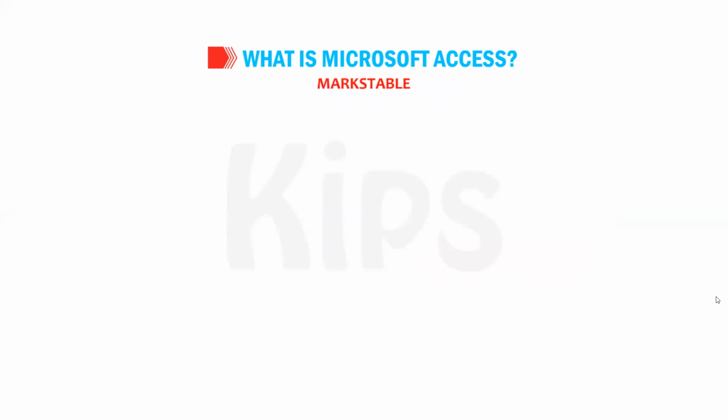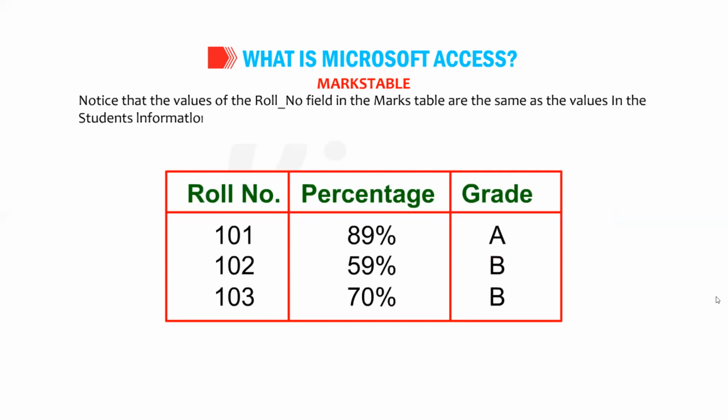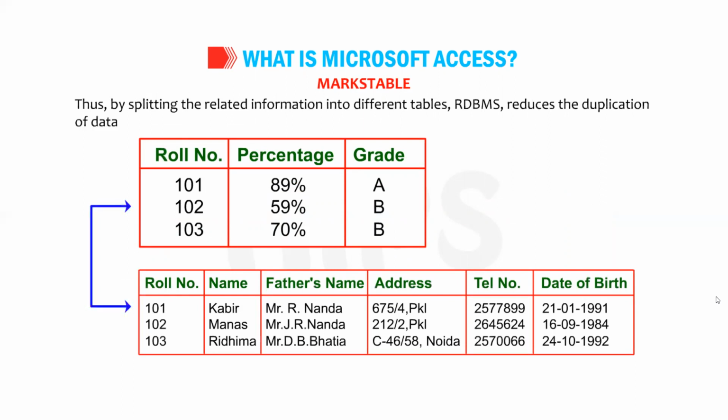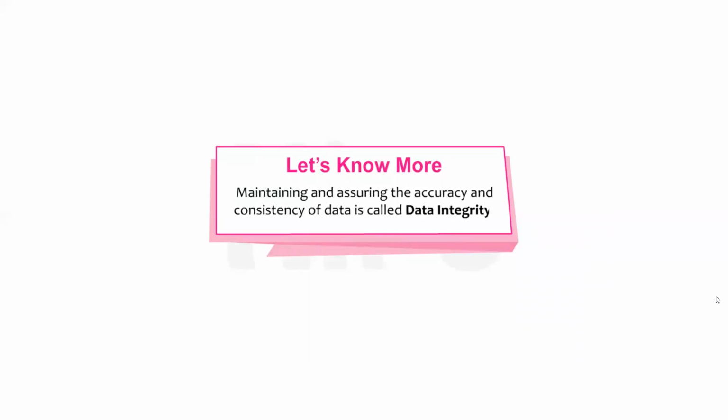Table 2. Marks Table. Notice that the values of the roll number field in Marks table are the same as the values in the Students Information Table. You can define a relationship between both the tables using common field, that is, roll number. Thus, by splitting the related information into different tables, RDBMS reduces the duplication of data. Students, let's know more. Maintaining and ensuring the accuracy and consistency of data is called data integrity.